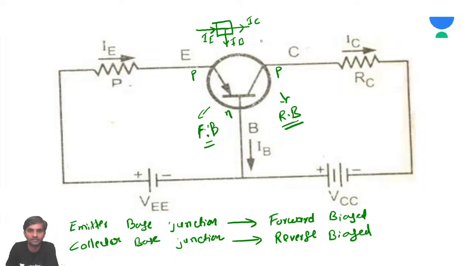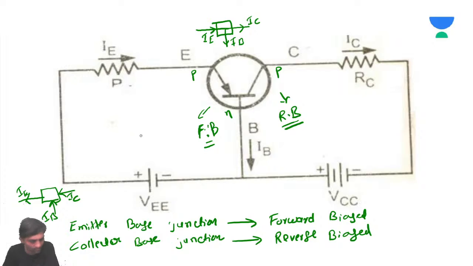If it is NPN, what happens? The IC current is coming in, and this IB current is also coming in. So the IB and IC currents are coming in, and IE is going out. So obviously the alpha value will not change.